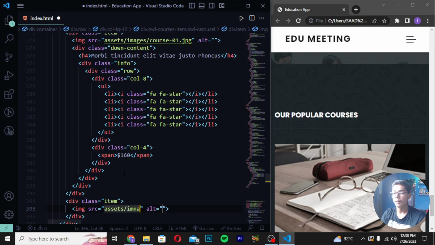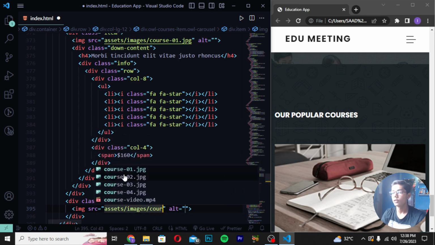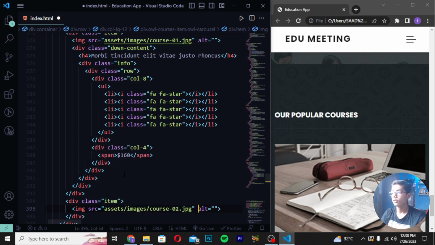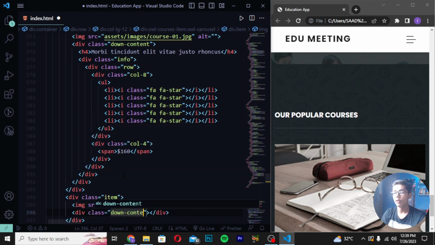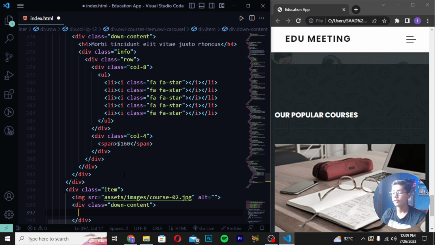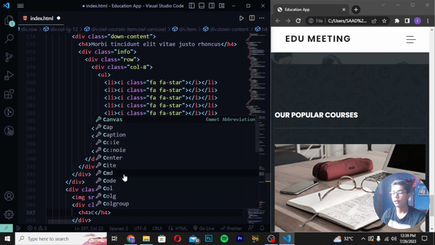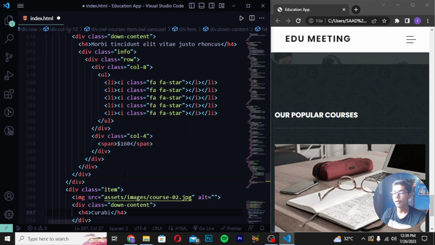Then you have to write here images and write here tool like this. Then you have to directly move down, create a div class, and I will be writing down content. And here I will be writing an h tag, in which I will be writing Pura beater like this, and I will now be writing molesty.